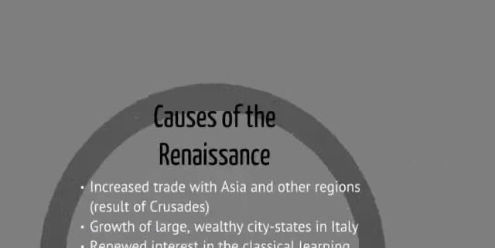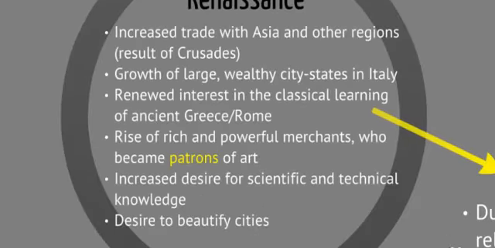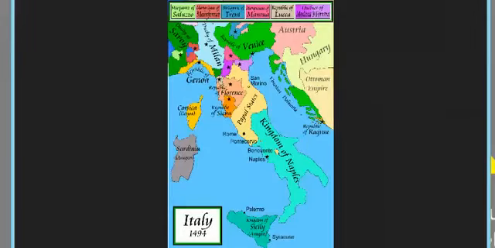Now the causes of the Renaissance are increased trade with Asia and other regions, this again being a result of the Crusades. We also see the growth of large and wealthy city-states in Italy. And during this time, Italy was broken up into many different city-states, and each city-state fought for power.